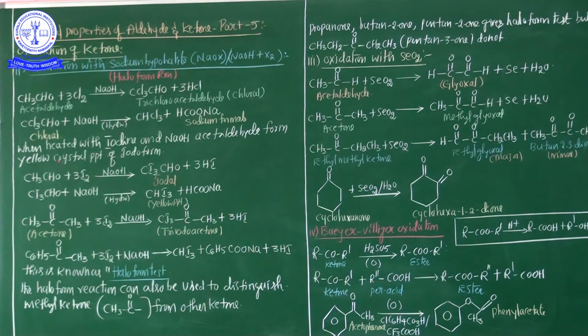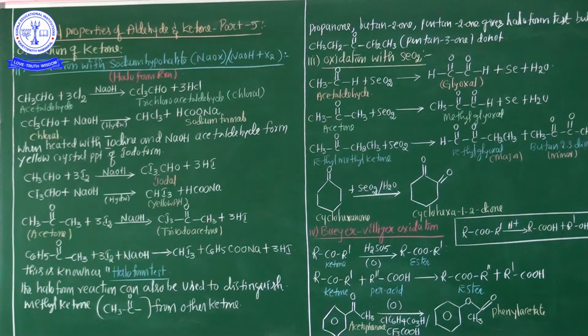It's clear? So, important again: acetaldehyde chlorination in the presence of NaOH gives trichloroacetaldehyde, commonly called chloral. This chloral is again treated with excess sodium hydroxide through the hydrolysis process, hence sodium formate and chloroform are obtained.